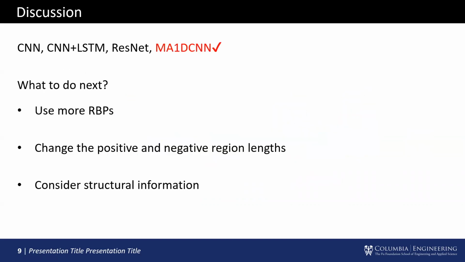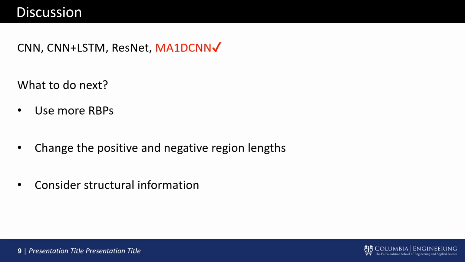In our study, we implemented 4 different methods to predict RBP binding sites from RNA sequences. The multi-attention 1D CNN has the best performance overall. However, there are a lot of things we can do for future work. We can use more RBPs to train and test our models.